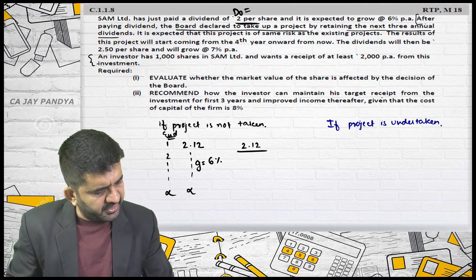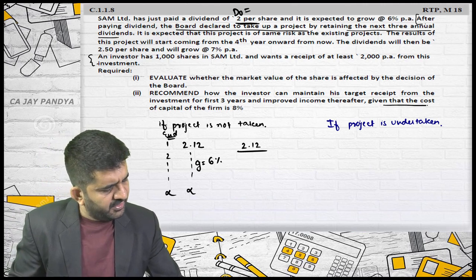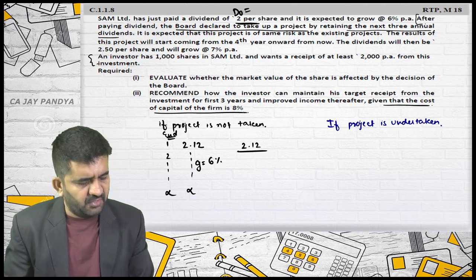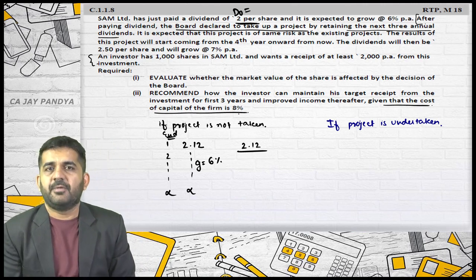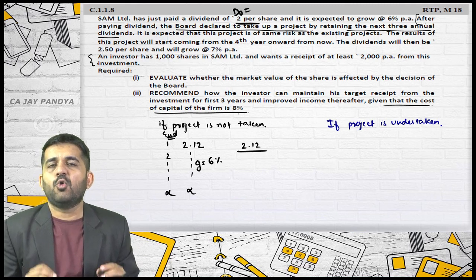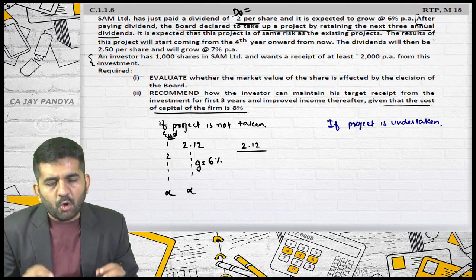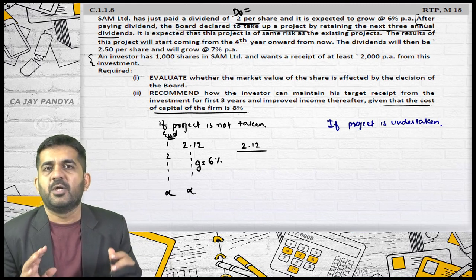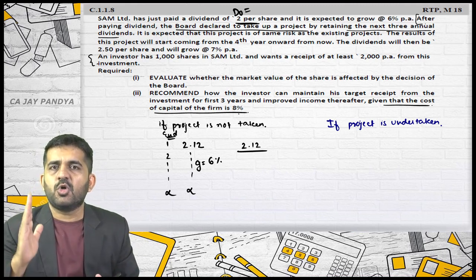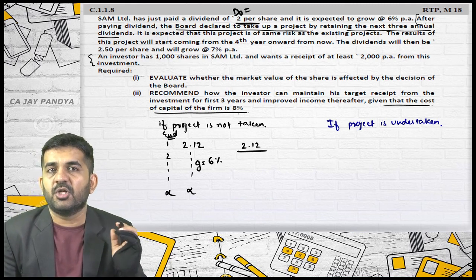Recommend how the investor can maintain the target receipt given that the cost of capital of the firm is 8%. Please understand, cost of capital of the firm or required rate of return is one and the same. Anything which is cost for the company will be the required return for the investor.